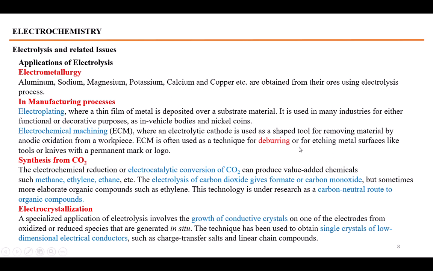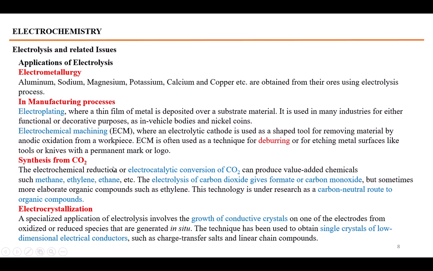Then the process of electrochemical machining is used, which oxidizes the upper material to make the surface smooth. Etching metal surfaces like tools and knives, etc., with logos or permanent marks is also done by this process.